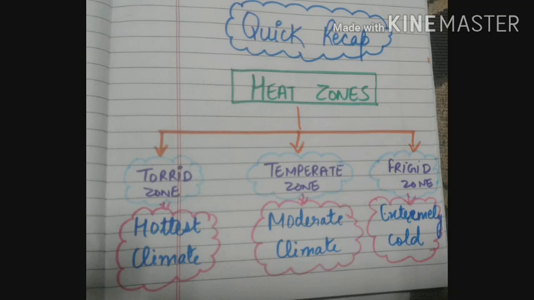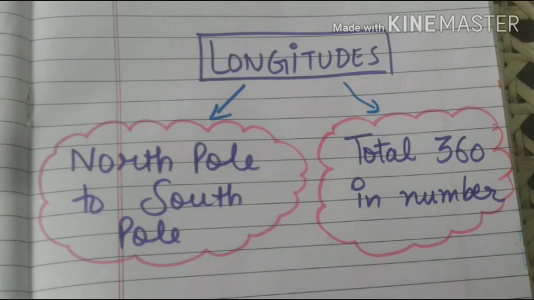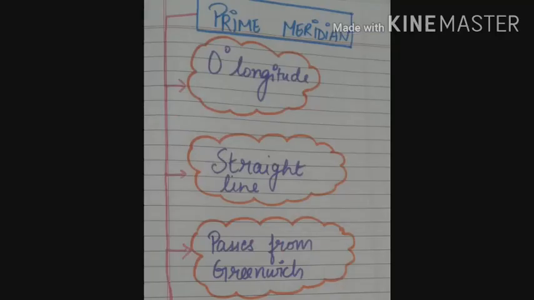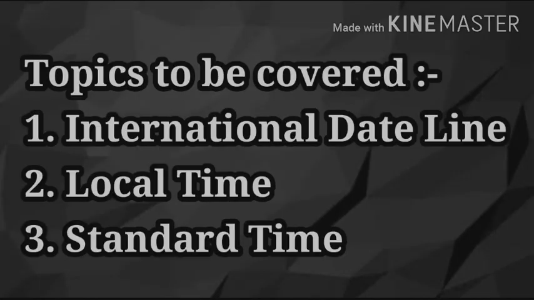So before starting with the new topic today, let's take a quick recap. Yesterday we discussed the three heat zones: torrid, temperate and frigid. Then we discussed longitudes, which are the imaginary lines running from the North Pole to the South Pole and are 360 in total. Lastly we discussed the prime meridian, which is the 0 degree longitude passing through Greenwich near London. And these are the topics that we will cover today.